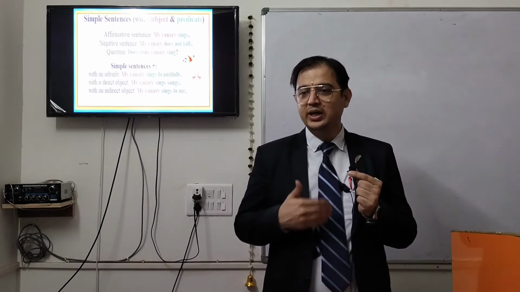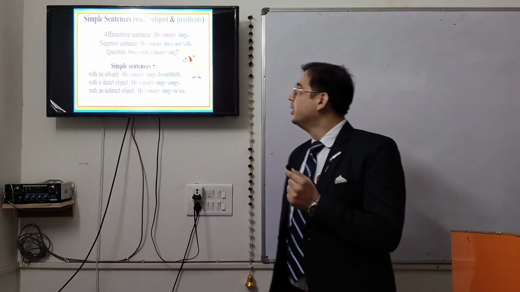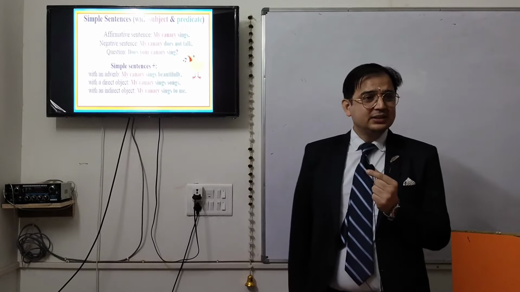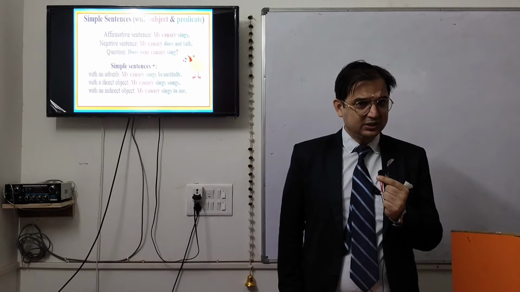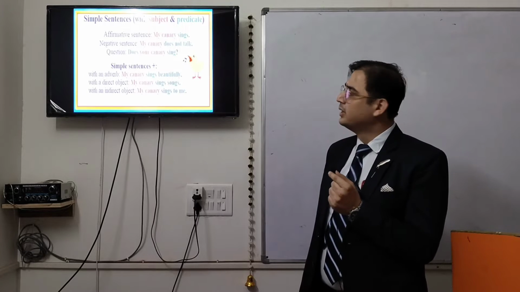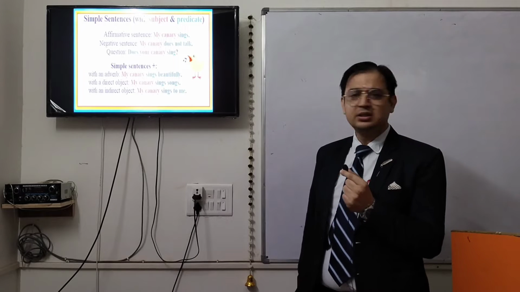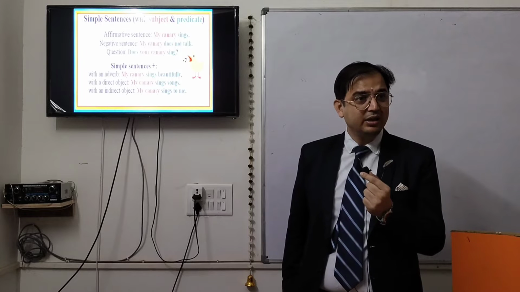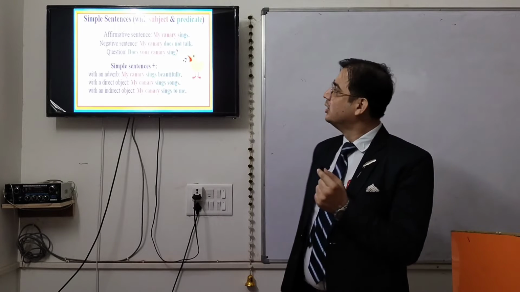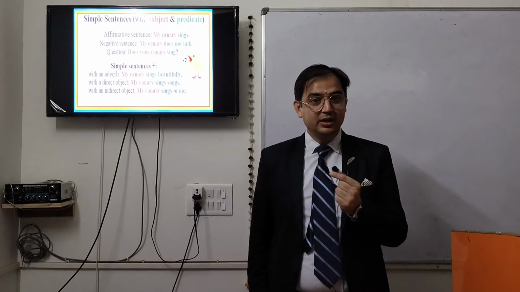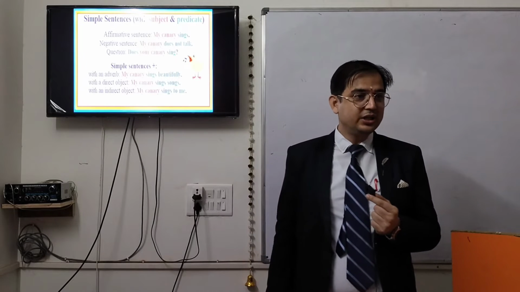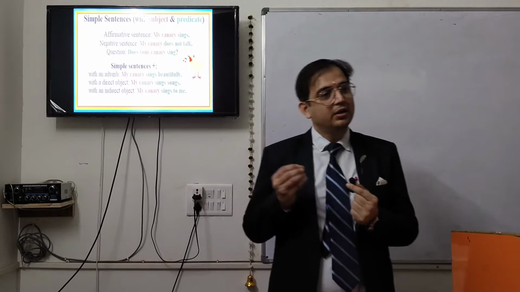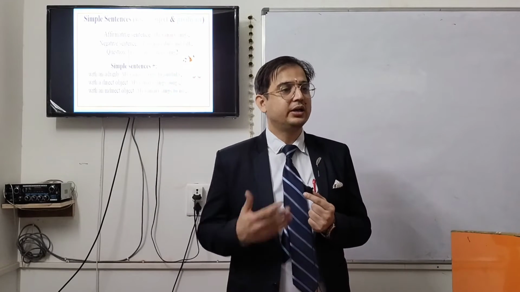And interrogative, where there are questions. Affirmative sentence: my canary sings. Meri canary gaati hai. Positive sentence, affirmative sentence. Negative: my canary does not talk or does not sing. Negative sentence. Does your canary sing? Here a question is being asked. So these are 3 types grammatically: affirmative, negative, and interrogative.